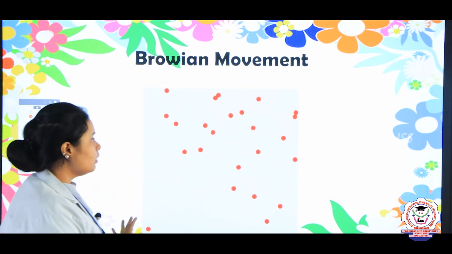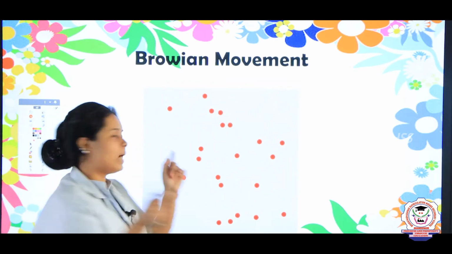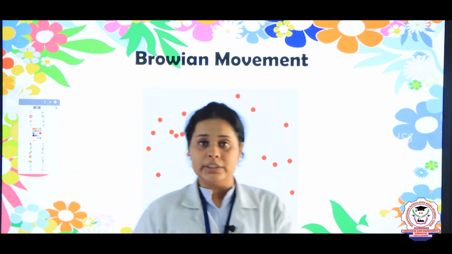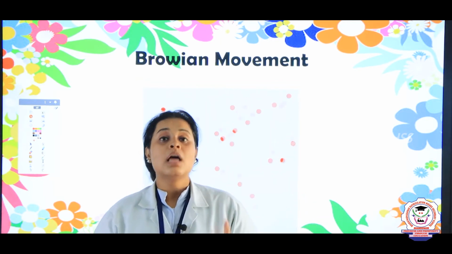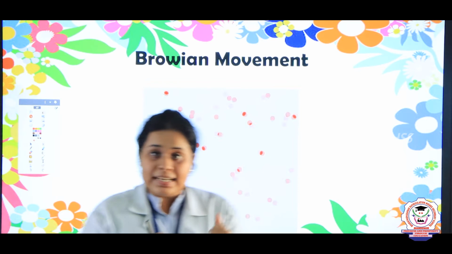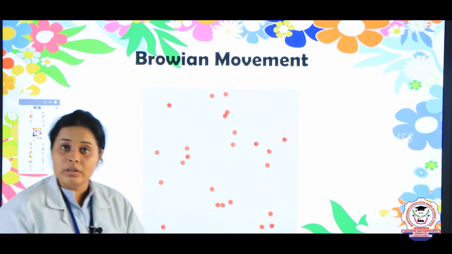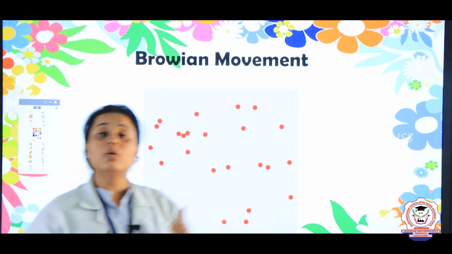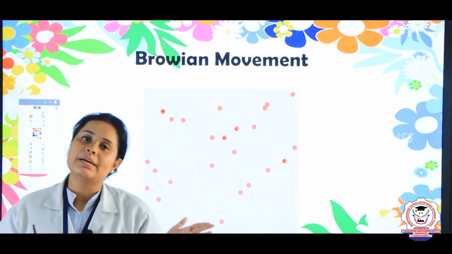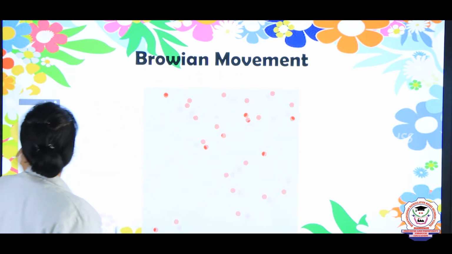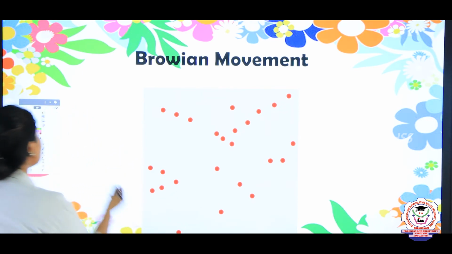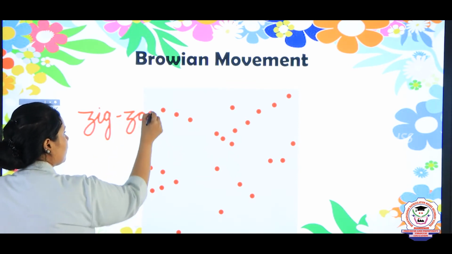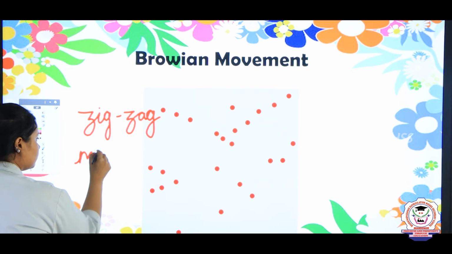Children, what can you see over here? Yes, the atoms, that is small particles, are moving in a zigzag way, right? So when heat energy is applied to an atom, the molecules attain kinetic energy and move in a zigzag motion, and that zigzag motion is known as Brownian movement. Brownian movement was found by Brownian, that is why the movement is named Brownian. So what is Brownian movement? Zigzag motion.